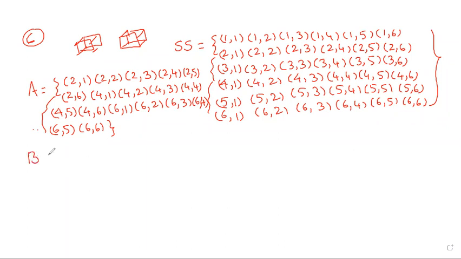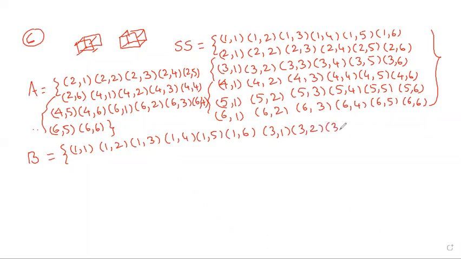Now write down: first die is the odd number, means 1, 3, 5. 1 1, 1 2, 1 3, 1 4, 1 5, 1 6. Next 3 1, 3 2. First die only odd number. 3 3, second number no objection. 3 4, 3 5, 3 6.